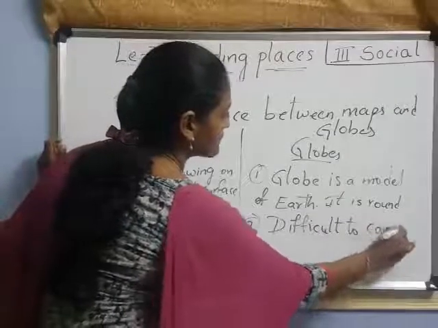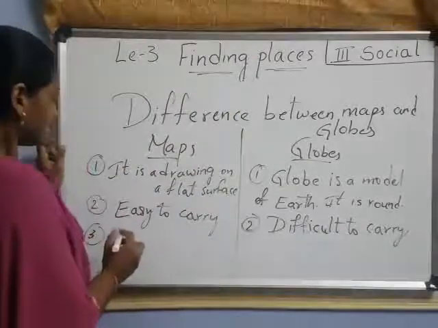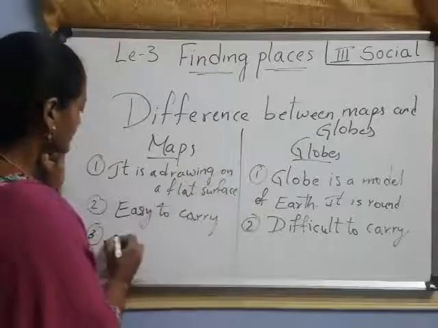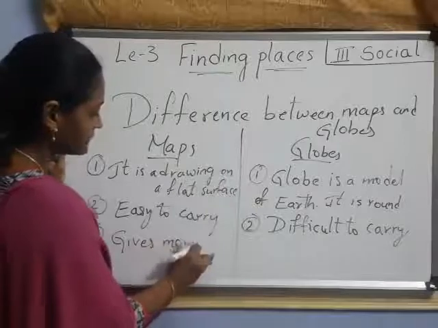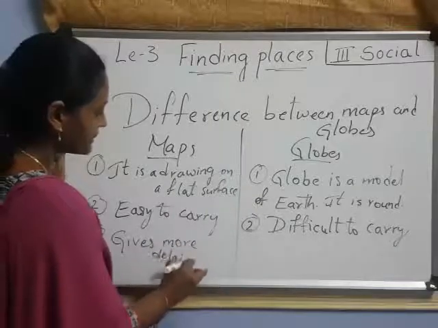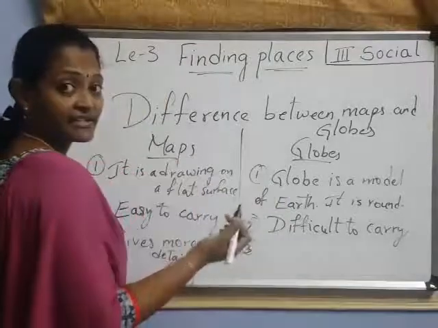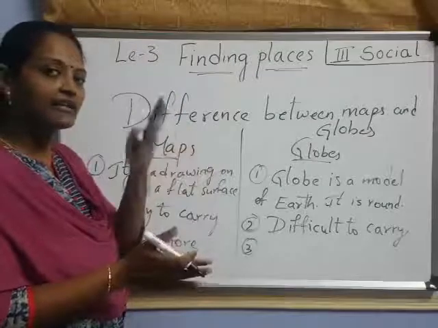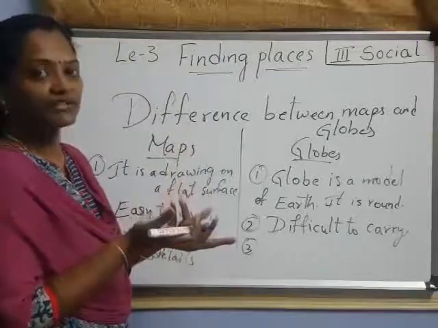Understood, children? From one place to another place because it is so heavy. Next, third difference. It gives more details than globes. Gives more details, but globe is not giving all details. I said the globe is only showing half of the part, right? Another half we can't get information. Only when we turn can we get the information.